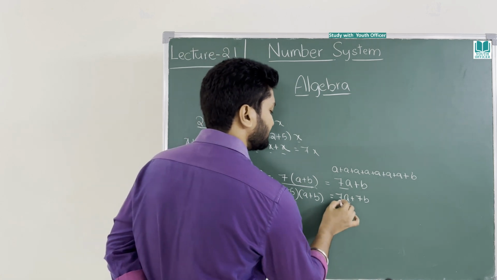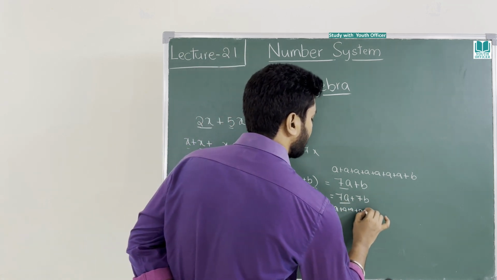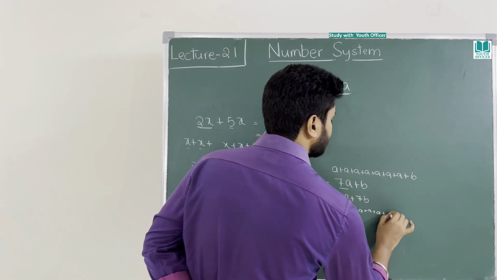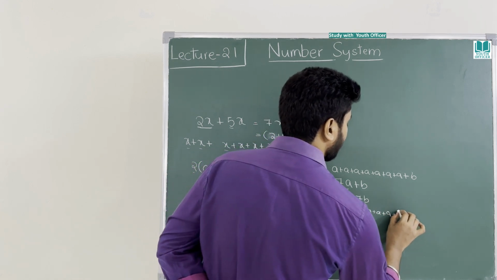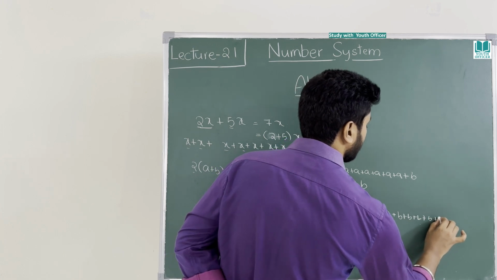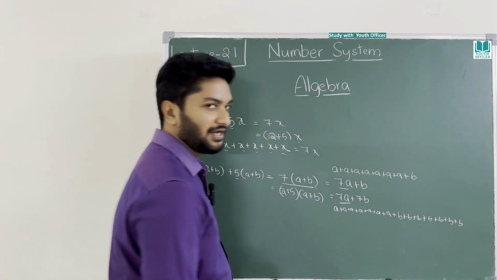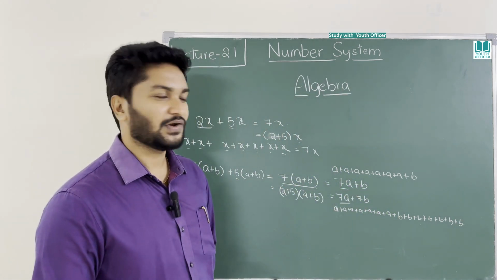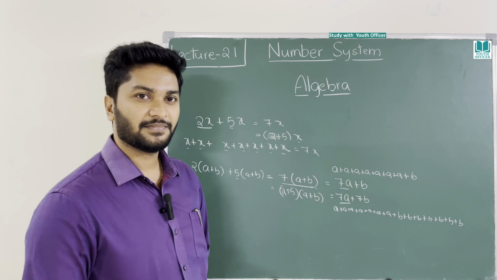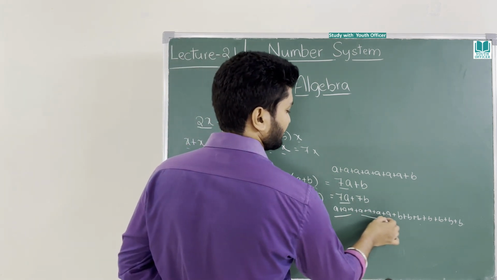That means you have 7 a's: a plus a plus a plus a plus a plus a plus a. And 7 b's: b plus b plus b plus b plus b plus b plus b. You are counting, right? How many b's I have written or how many a's I have written, right? Counting. You want me to go wrong? No.